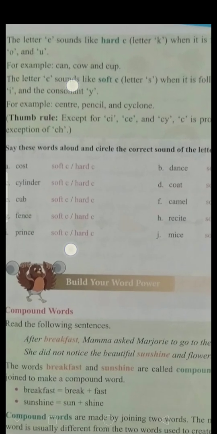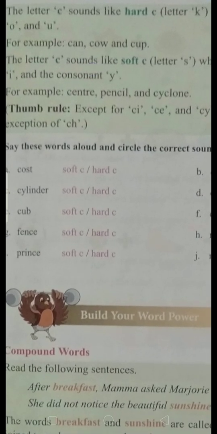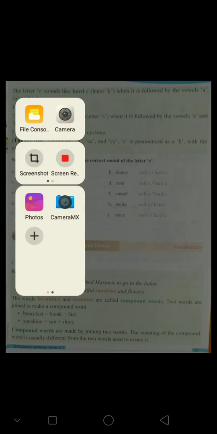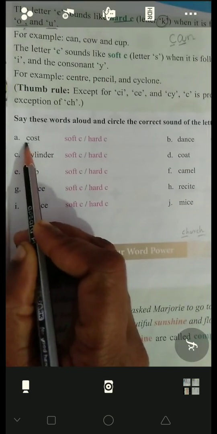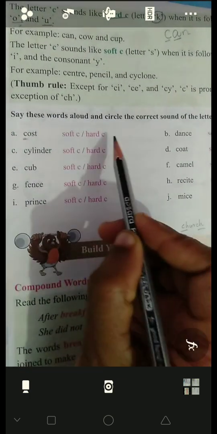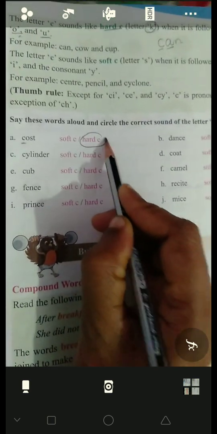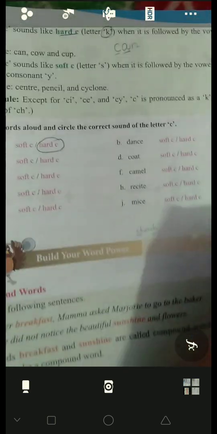Okay. See, coast, C-O-A-S-T. Here C is pronounced as K. So it is hard C.